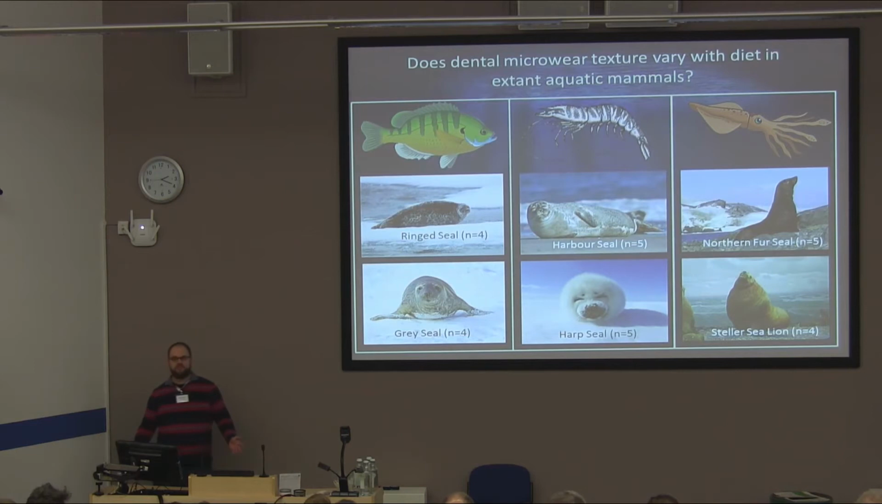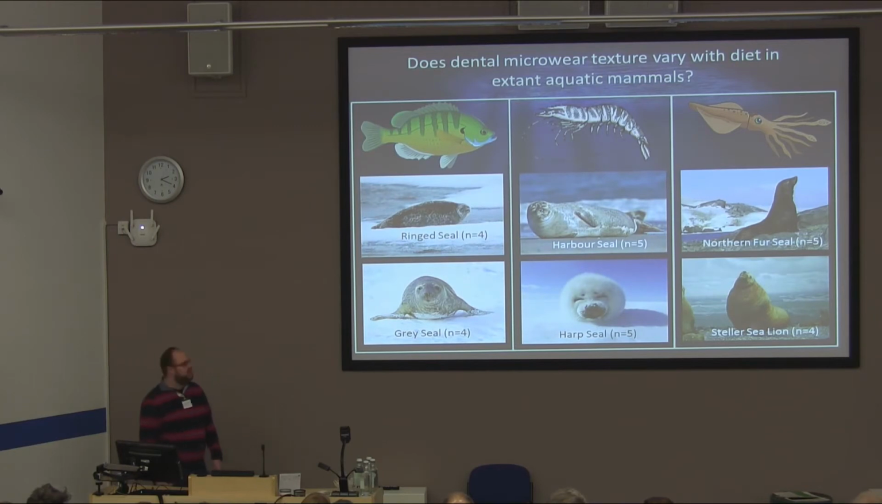However, before we can even begin to look at the Archaeocete whales, we have to develop a set of proxies from modern diets to compare these Archaeocete whales to. So our first question has to be, does dental microtexture vary with diet in modern aquatic mammals? Because if it doesn't, we've got nothing to compare these Archaeocete whales to, and obviously we can't draw any real conclusions from them.